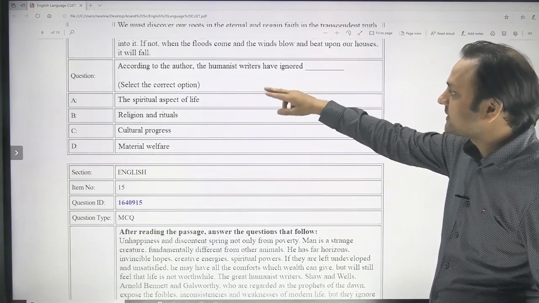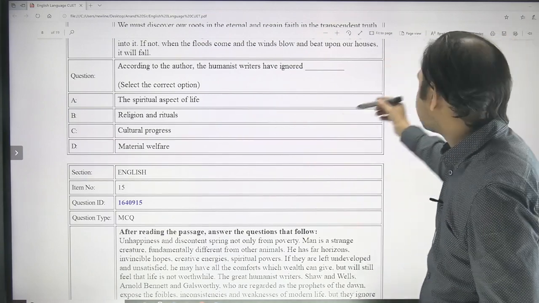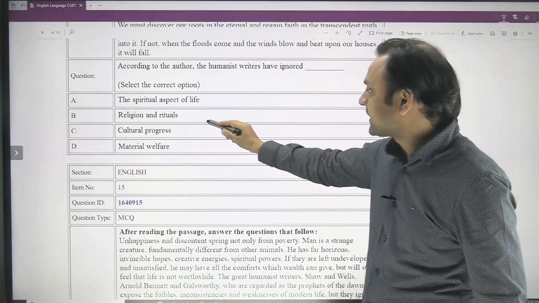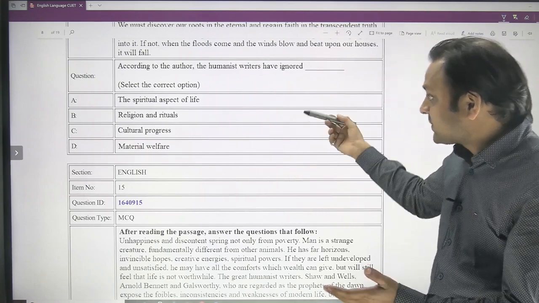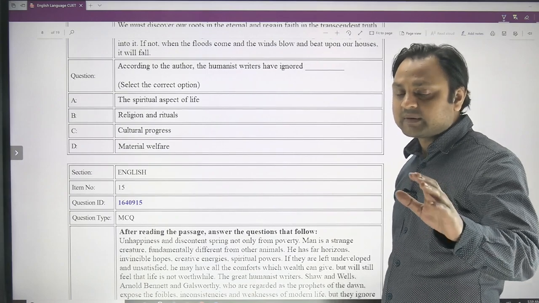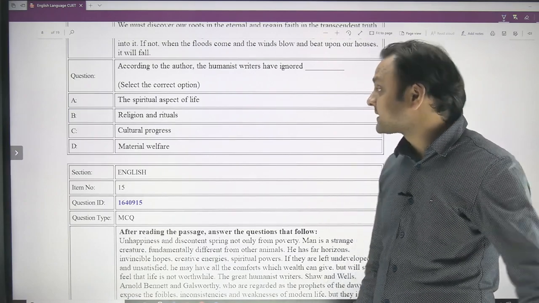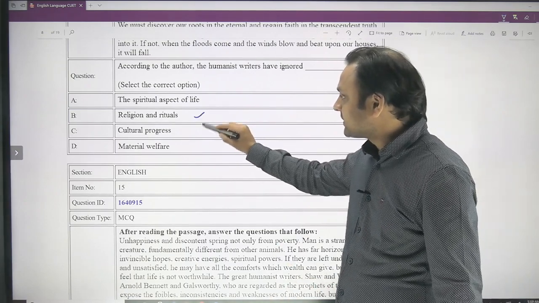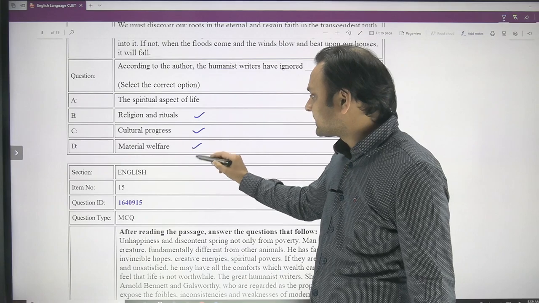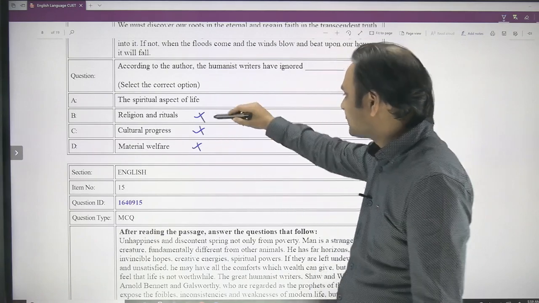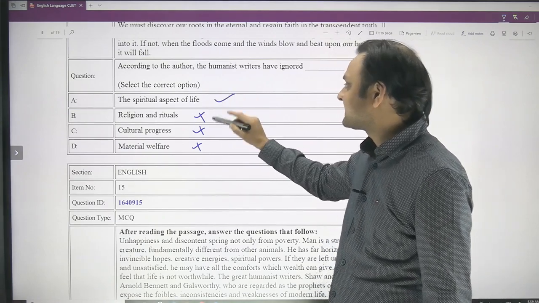This is the next question: according to the author, the humanist writers have ignored which of the following? They have ignored the spiritual aspect of life, or the religion and rituals, or the cultural progress, or the material welfare. As I was explaining the content of the passage, I made it very clear that these middle-age scholars and philosophers actually focused on the religious and ritualistic values of life. They also focused on cultural progress, and they were materialistic. So these cannot be the answer, because they did not ignore any of these. Actually what they missed was the spiritual aspect of life, and this is the content of the passage.